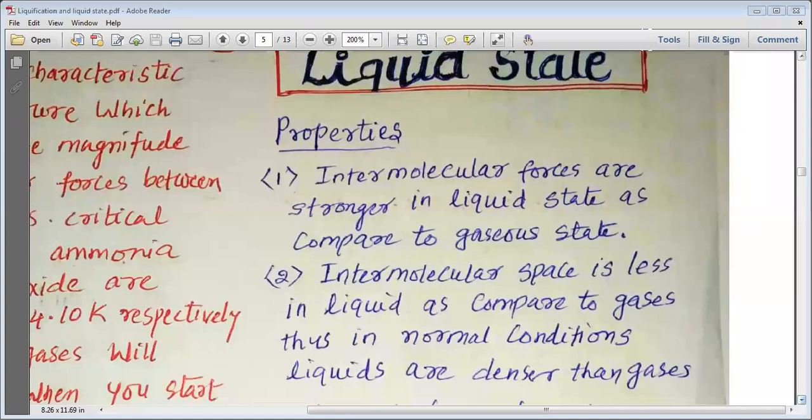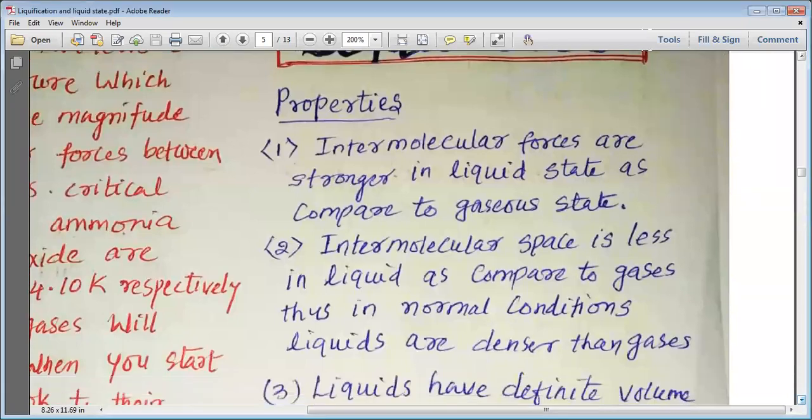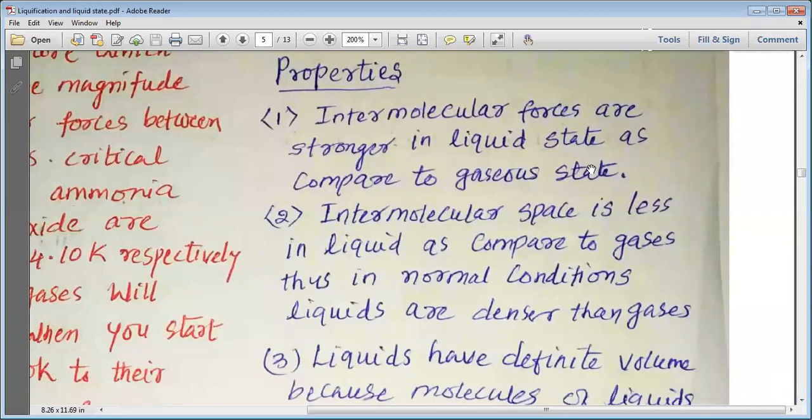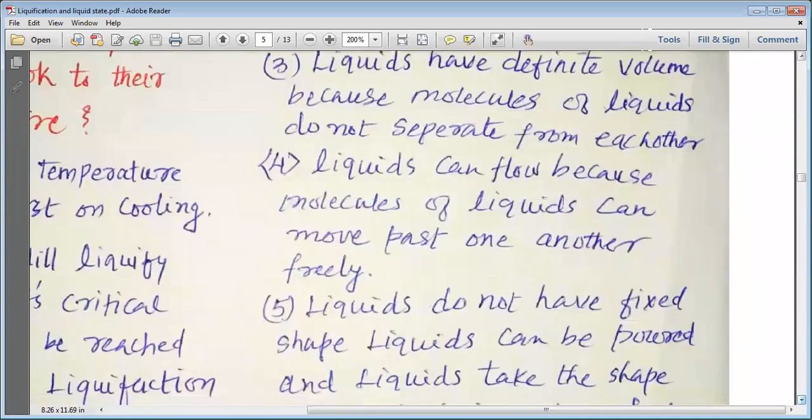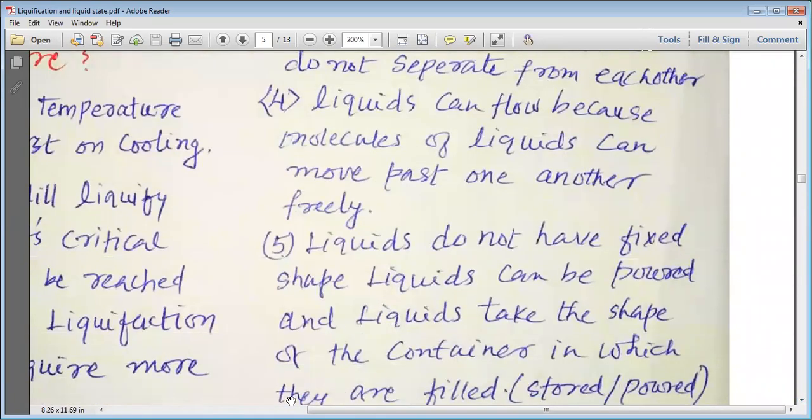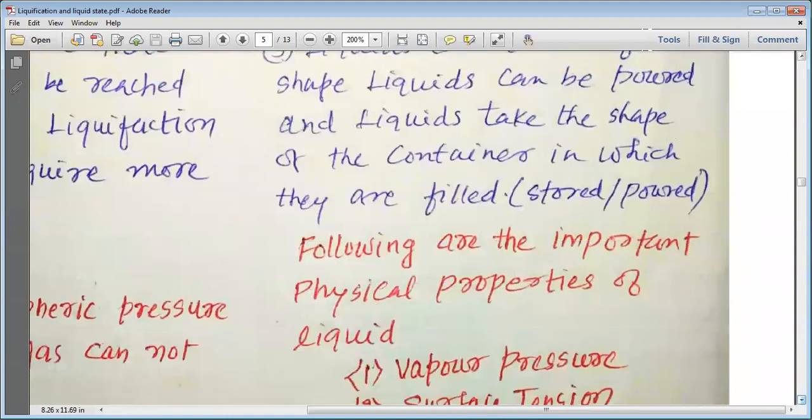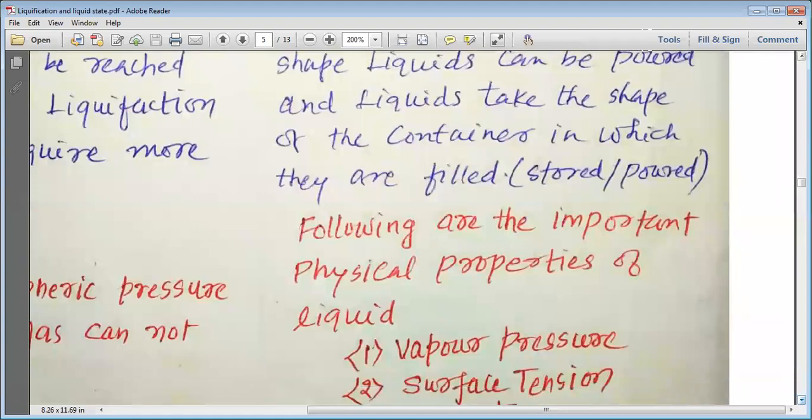In the last period, we studied the properties of liquids. We have seen that the intermolecular forces are greater as compared to gases. We have even seen that liquids do not have a fixed shape, but they have a fixed volume, and the particles of liquids are continuously moving. Liquids flow by layers, and these layers pass over each other, so liquids can flow.